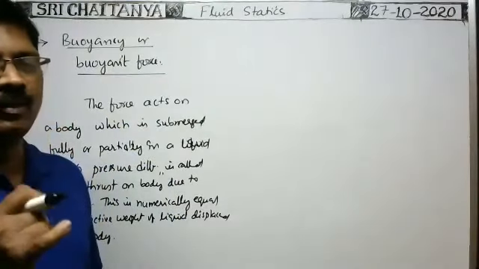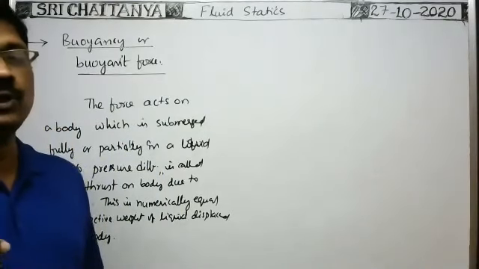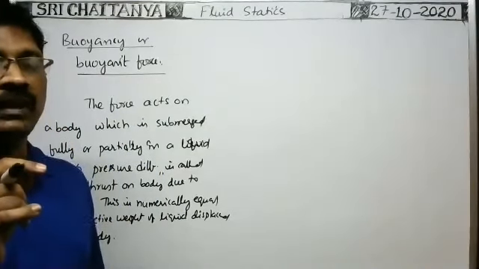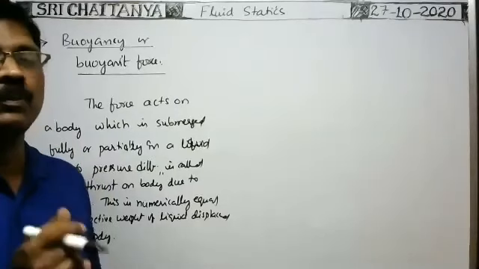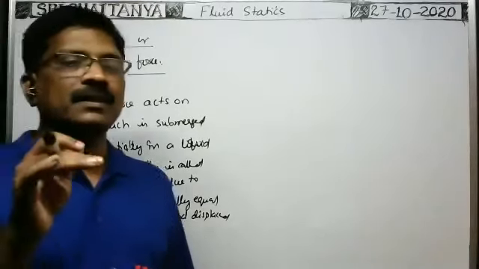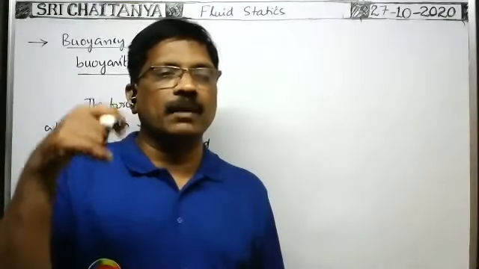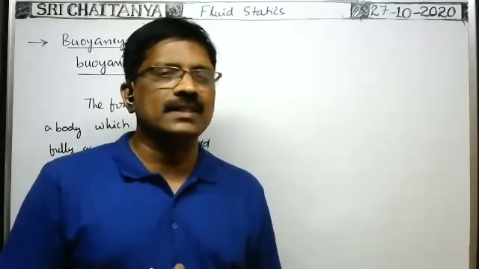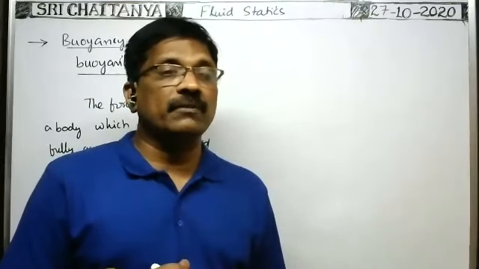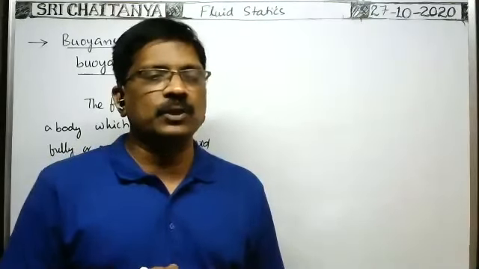Whenever the beaker is under equilibrium, the effective weight of the liquid displaced by the body is equal to the weight of the liquid displaced by the body only. But whenever the beaker is moving upwards, downwards or along the horizontal direction with some acceleration, we have to consider the effective weight of the liquid.